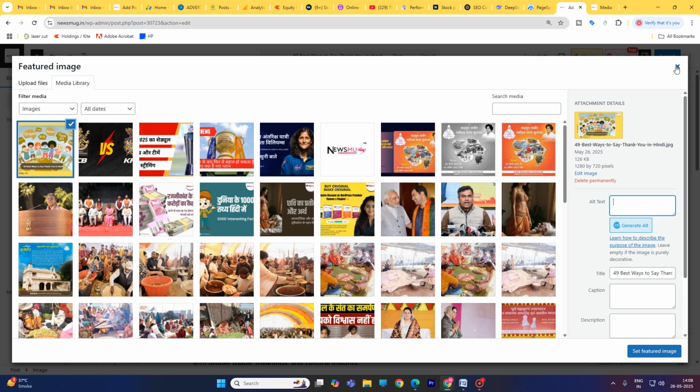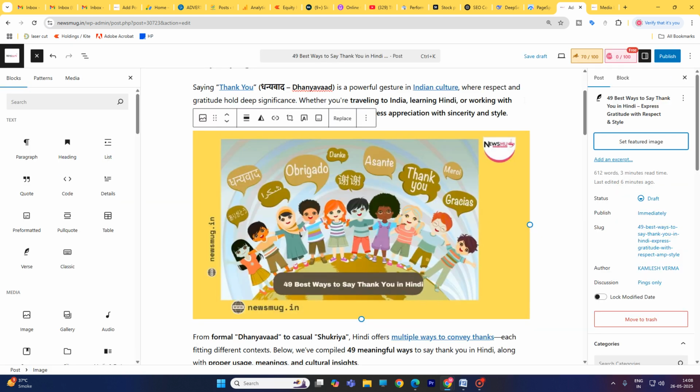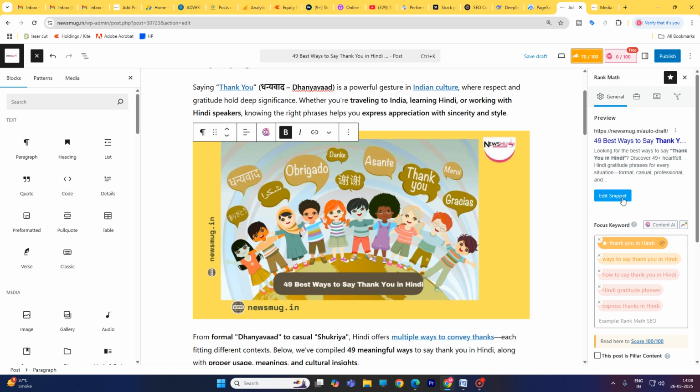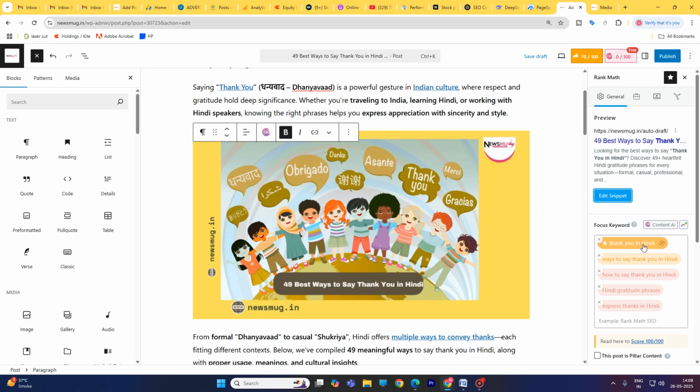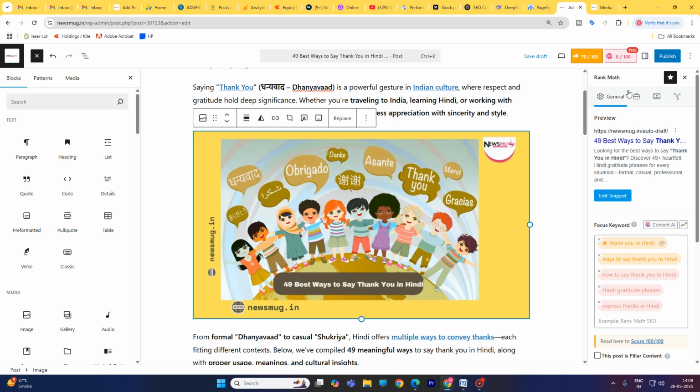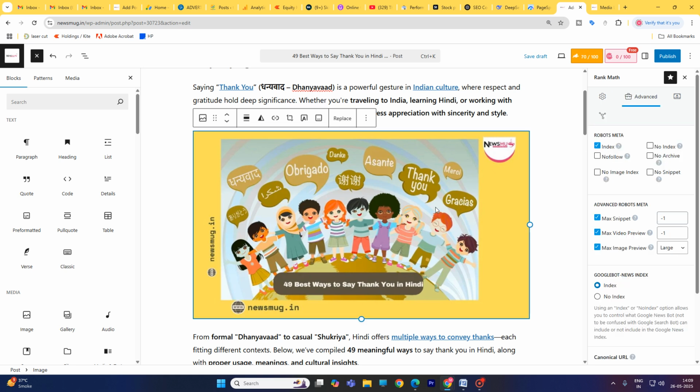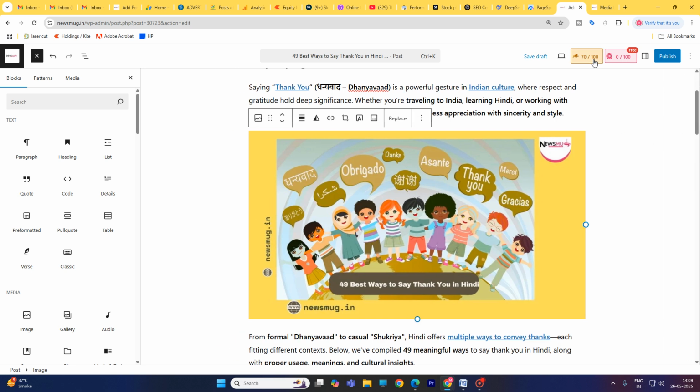focus keyword. Okay, so before finding the focus keyword, just go to here, and this is my focus keyword, thank you in Hindi. Okay, this is the main keyword, and just select here. Okay, just a minute.